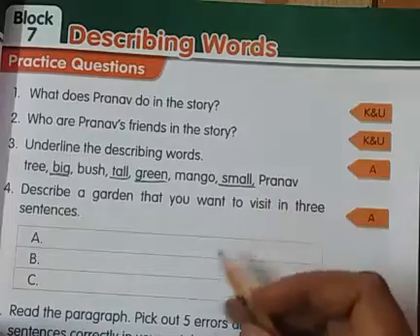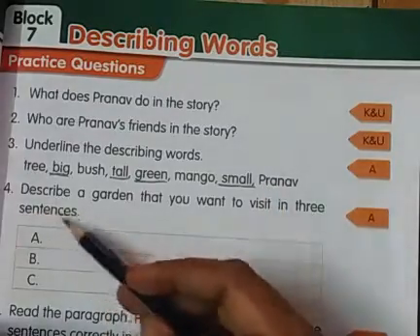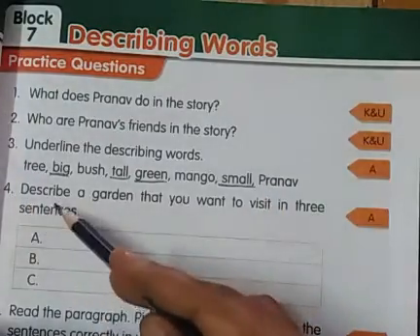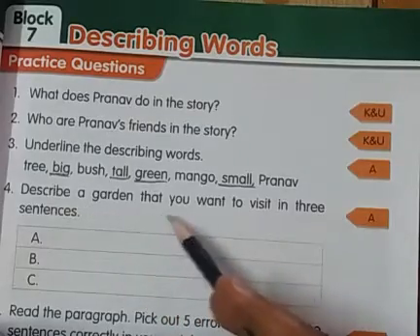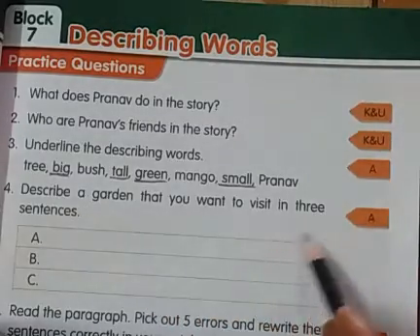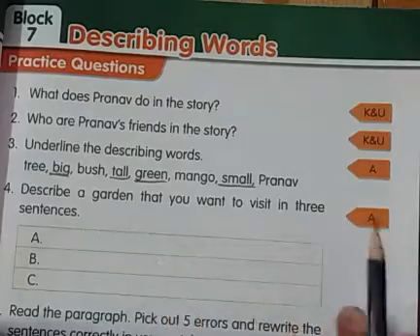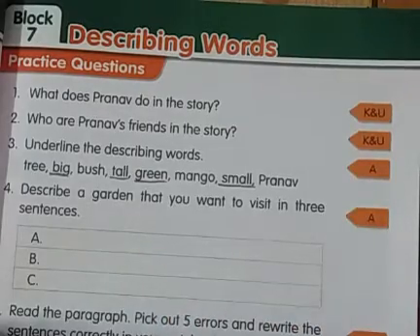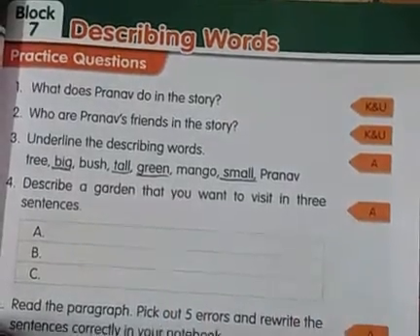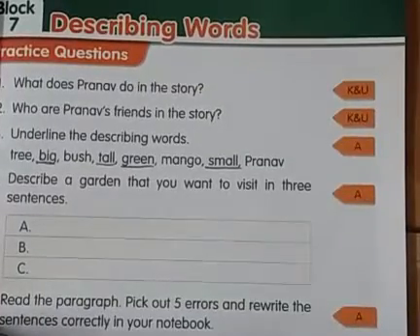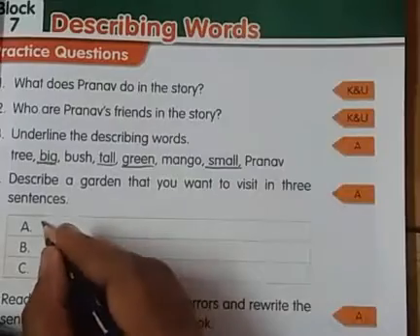Okay children, now let us come to the fourth point. Fourth question, describe a garden that you want to visit in 3 sentences. Yes, now you have to write 3 sentences, children, describing a garden which you want to visit. So okay, we can write like this.